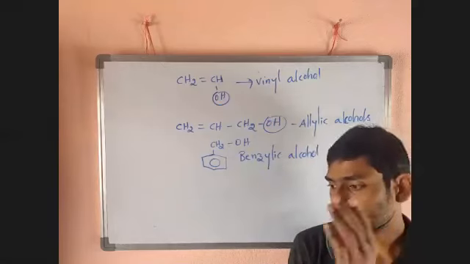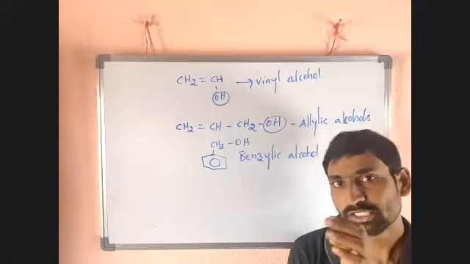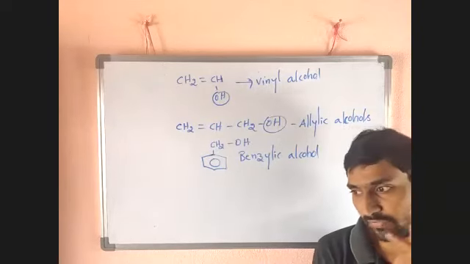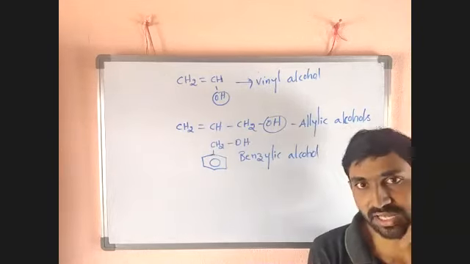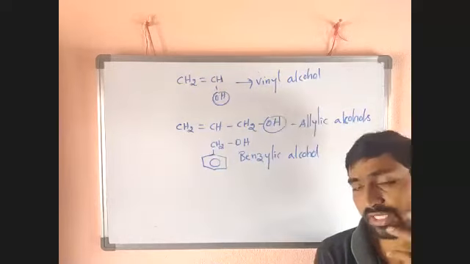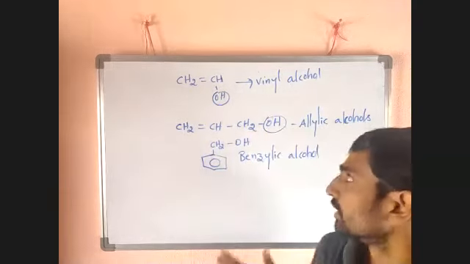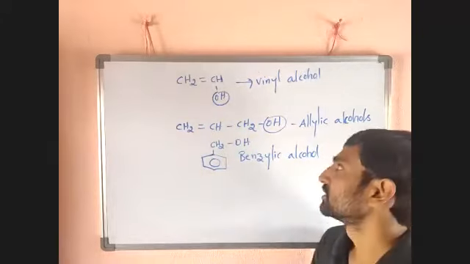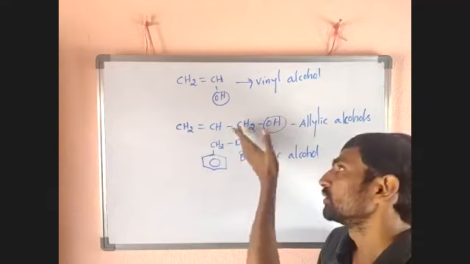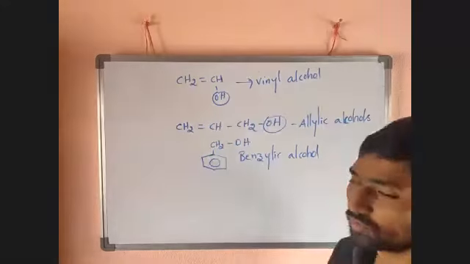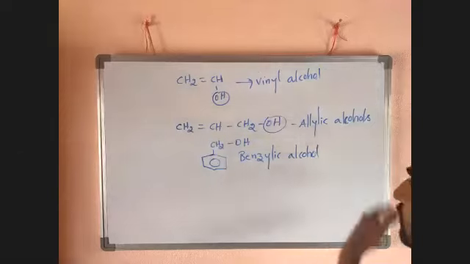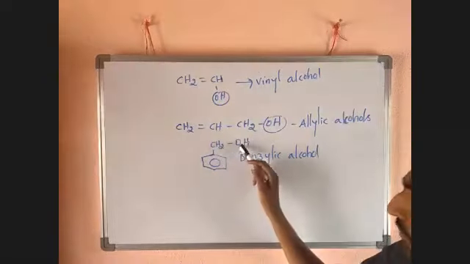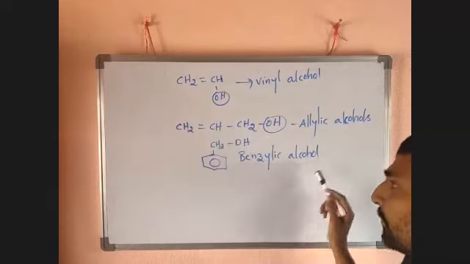Now, primary alcohol, secondary alcohol, tertiary alcohol. If the OH bonded carbon is linked with only one carbon atom, that one is primary alcohol. If it is linked with two carbon atoms, it is secondary alcohol. Linked with three carbon atoms, it is tertiary alcohol. Now, a double bond carbon paired with OH, that one is vinylic alcohol. The carbon which is adjacent to the double bond, paired with an OH group, that one is nothing but allylic alcohol. If benzene is paired with a CH2 group which has an OH group, that one is called benzylic alcohol.